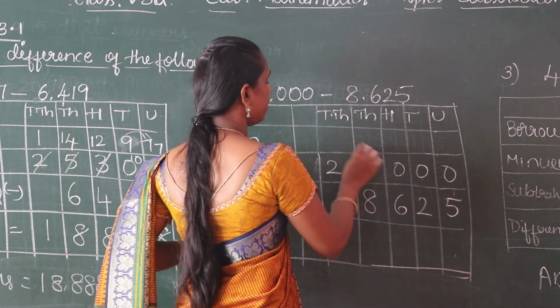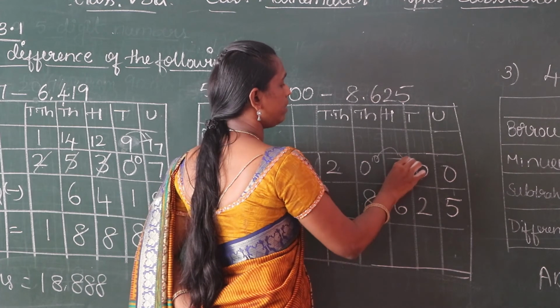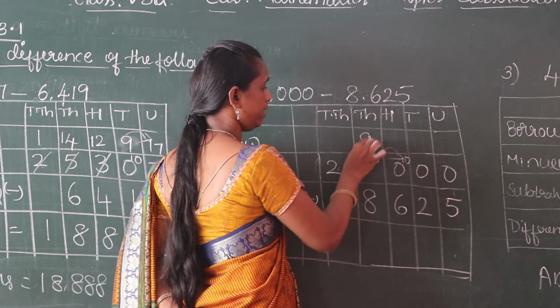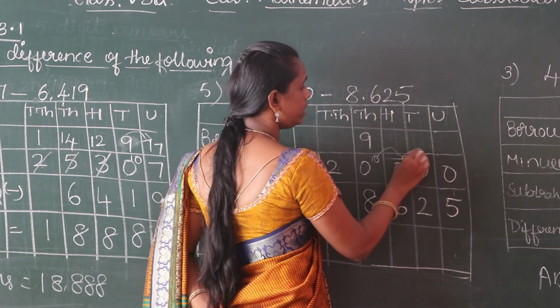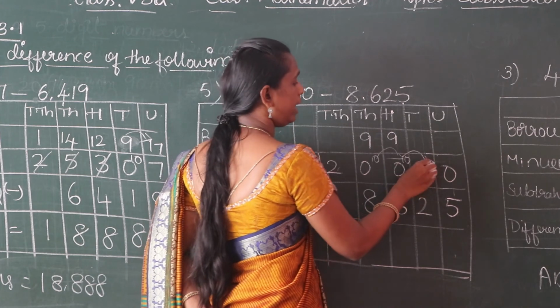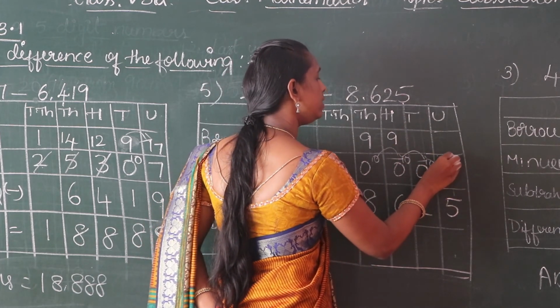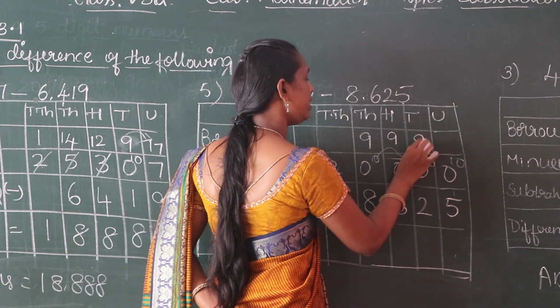You know that this number becomes 10. Again we have to take here borrow. This becomes 10, but this becomes 9. Again we take borrow to the next tens place. This 10 becomes 9. Again we take to the tens place. This number becomes 10. This in the tens place, the number becomes 9.